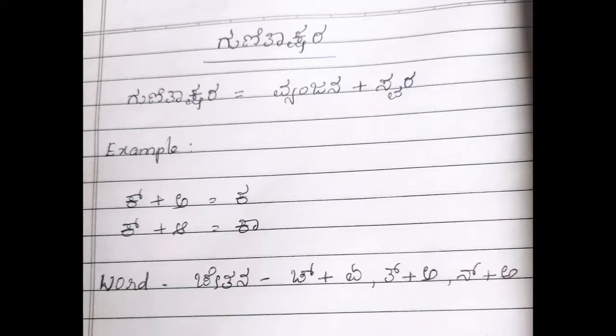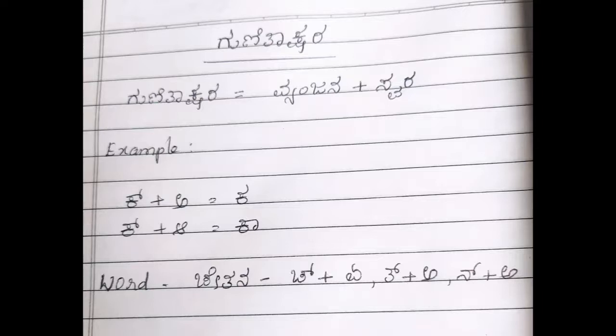Example, say for ka, how it happens. Half ka plus a. A is Swara and k is Vyanjana. So it forms ka. Similarly, k plus e, ki. K plus ru, kru. K plus o, ko.